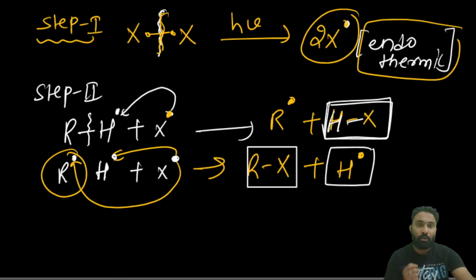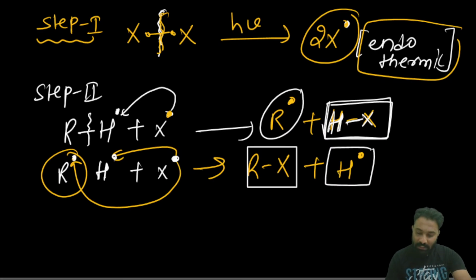But here which is more stable? The R radical is somewhat more stable than the H radical, and depending upon this HX bond strength only the reaction will proceed. If you take F, here HF will be very explosive. And if you take HI, whatever HI has formed is a strong reducing agent, and again the reaction will be very explosive.